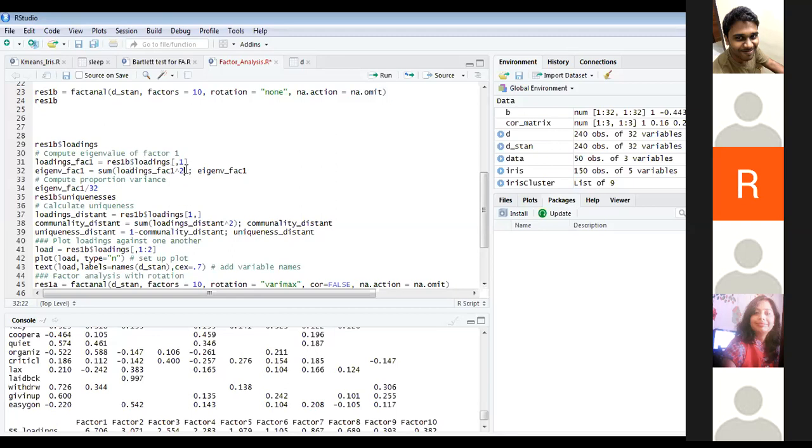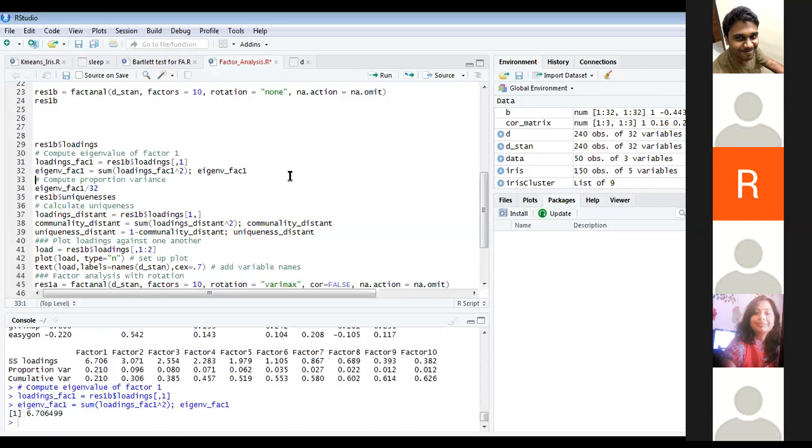Okay, so I am computing the sum of squares and then I'm computing the eigenvalues for my factor 1. So my eigenvalue is 6.7 for factor 1. Always it should be greater than 1, right? Then only I will be able to accept it as a factor. So it is greater than 1, it is around 6.7, so I can completely go on with factor 1.